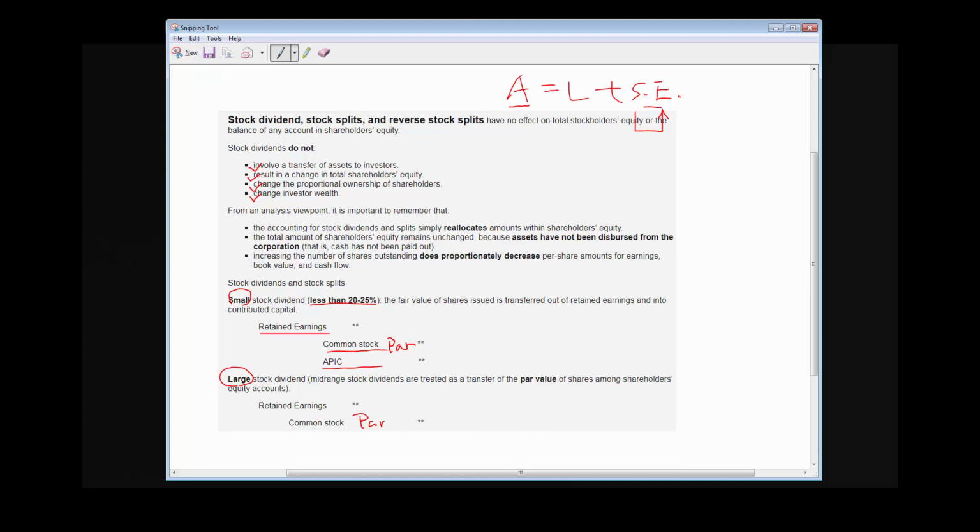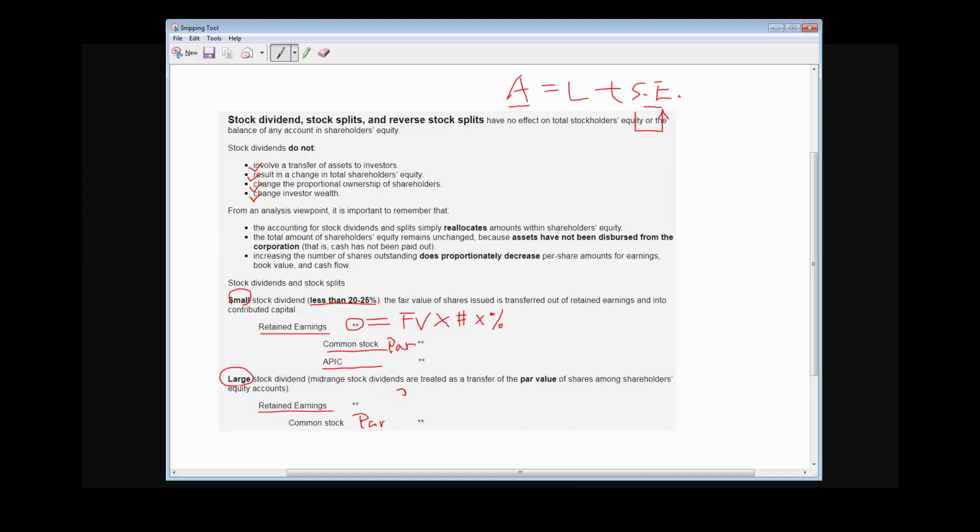For the small stock dividend, the amount is determined by the fair value of the shares, multiplied by the number of shares outstanding before the stock dividend, and also the percentage of the distribution. And the large stock dividend just depends on the percentage of the stock dividend.